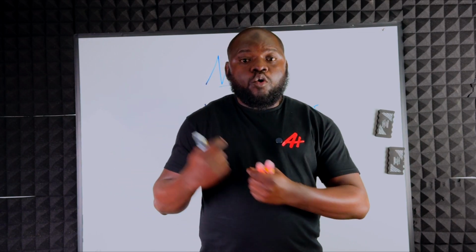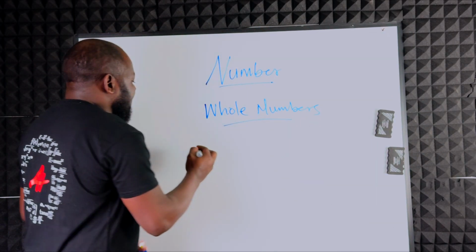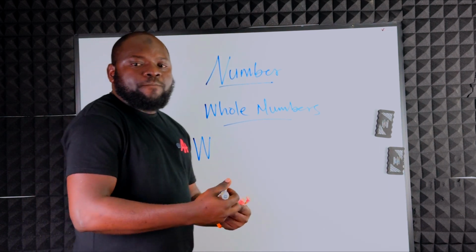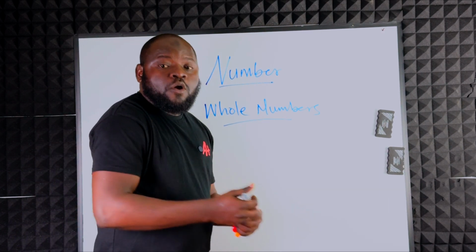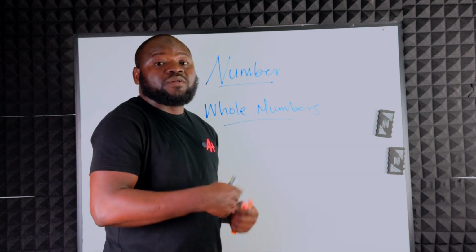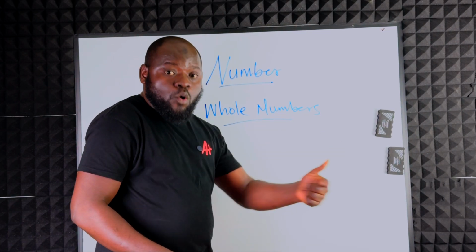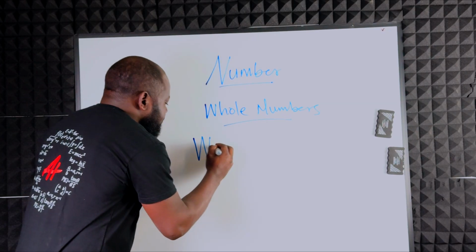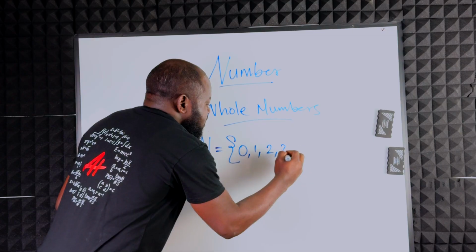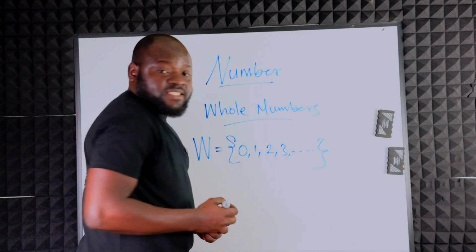That is, if you are given a set of natural numbers and a 0 is included, that set has become the set of whole numbers, and whole numbers are denoted with W. When you see that some numbers belong to the set W, what they are telling you is that those numbers are whole numbers, or that number is a whole number. So we have W equal to the set of 0, 1, 2, 3 till infinity.